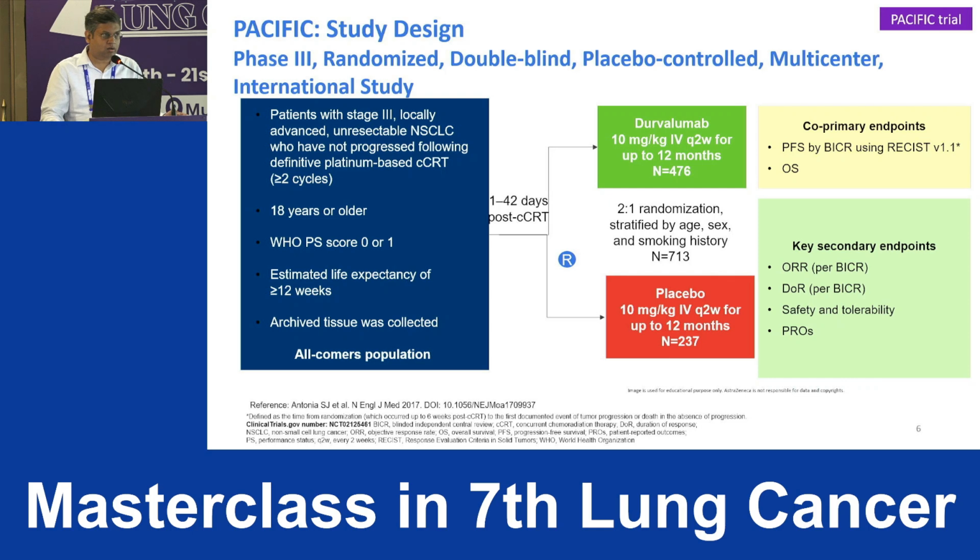I think 3 or 4 previous speakers already showed these slides, so I'm not going into detail. The salient point of this trial is that all the patients were unresectable. Please note, they were not resectable. After chemoradiation, the patients who did not progress were treated with durvalumab maintenance for 1 year.